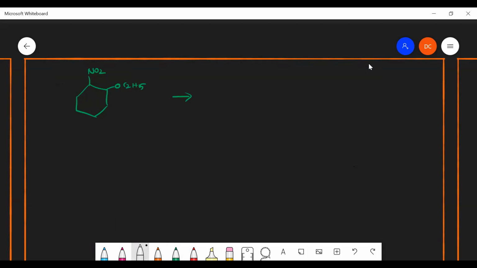So ethoxy. This is the functional group priority. We know that ether will come first, after only the nitro group will be there. So this is 1, this is 2. So 1-ethoxy, then 2-nitro, then cyclohexane. Cyclohexane. Very nice.